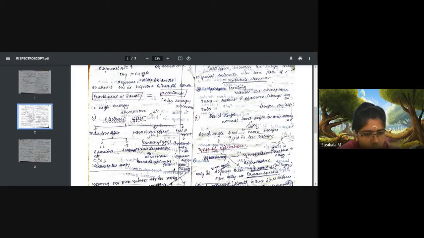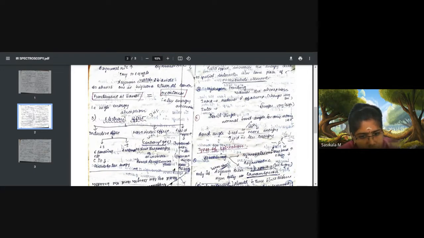So when this particular group is attached to electron donating groups like hydroxyl group, amino group and methyl group, it causes lower vibrational frequency, means it requires less vibrational frequency from the IR radiation for stretching this bond and to appear in the spectrum in IR spectroscopy.